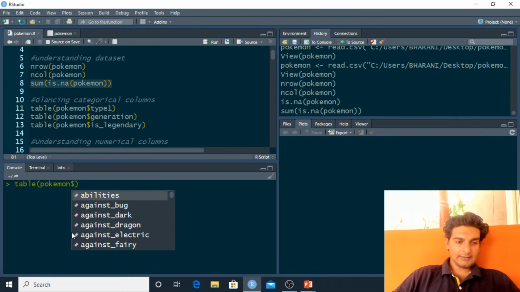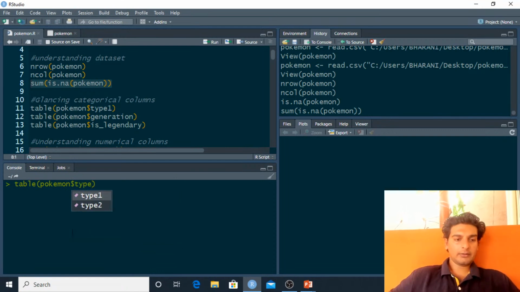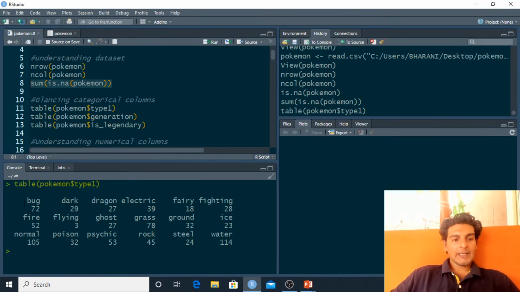Here I'll just give Pokemon$type1, and this would give me the frequency of all of the different primary types which are present. Here, as you see, we've got 114 water Pokemons. So out of the 801 Pokemons in total, we've got 114 water Pokemon. It seems that the maximum number of Pokemons are of water type.